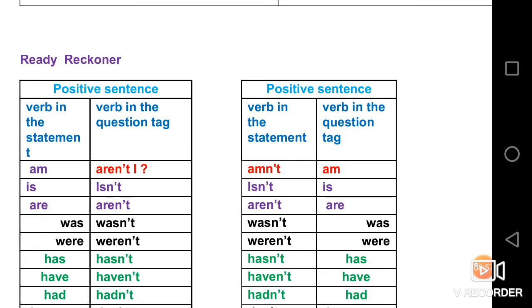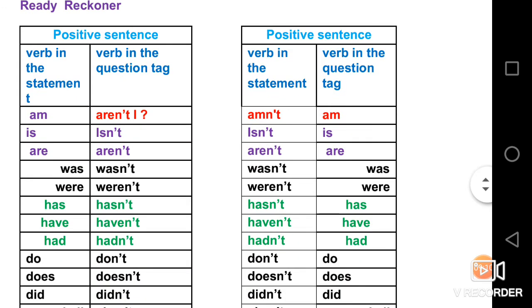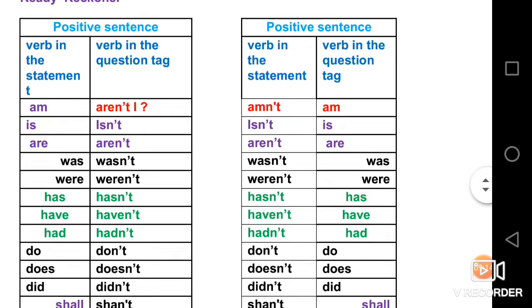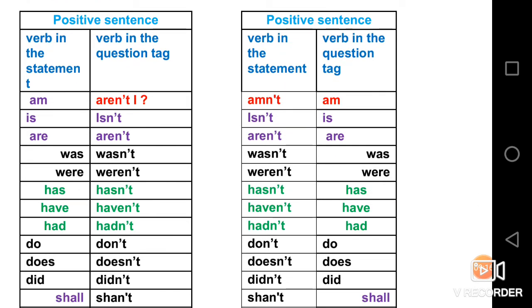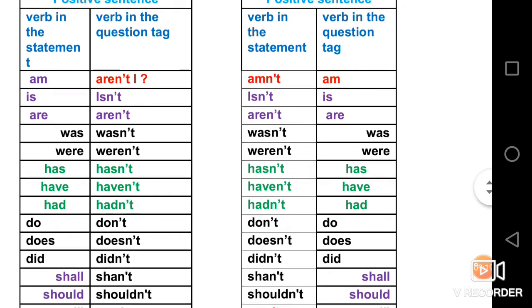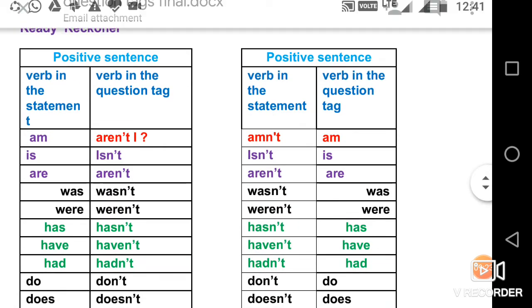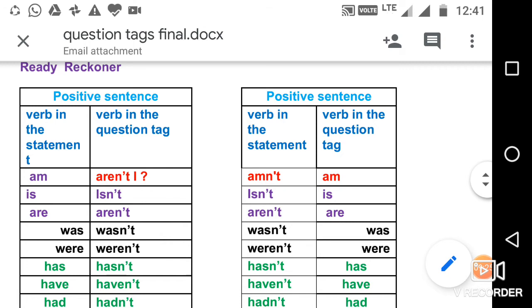For all positive sentences, negative tags are used, and for all negative statements, the positive tags are used. Now I am going to read out the first one. The second one must be negative, but in both the cases positive is being used.